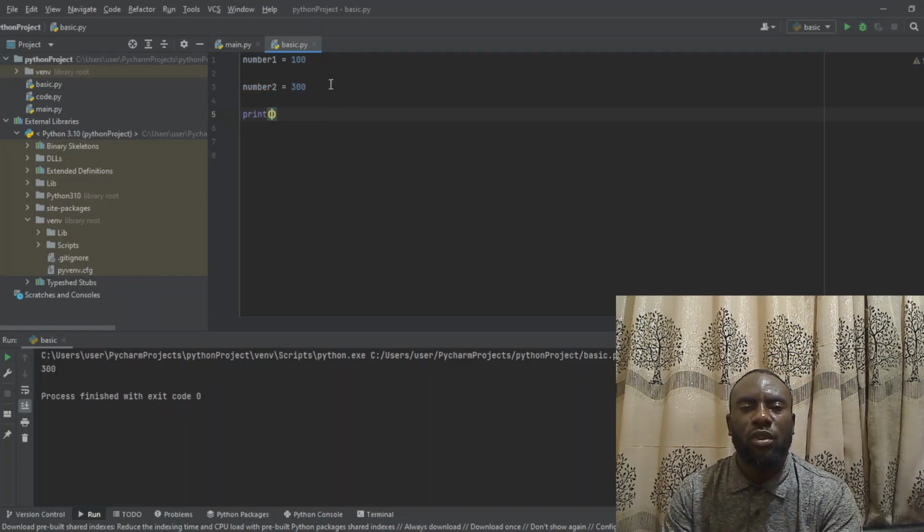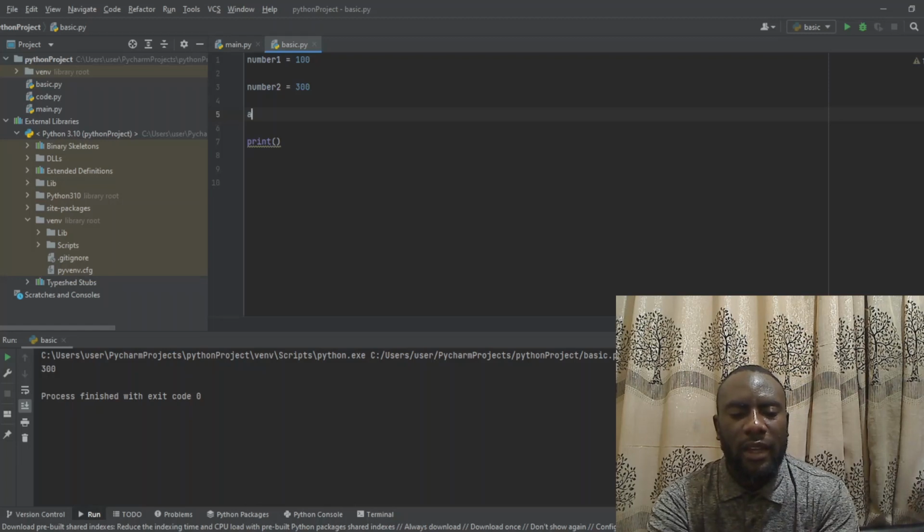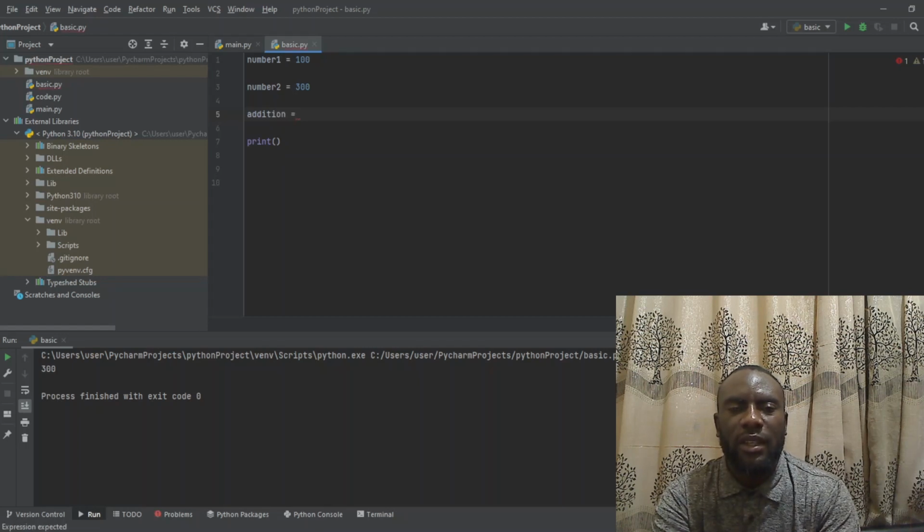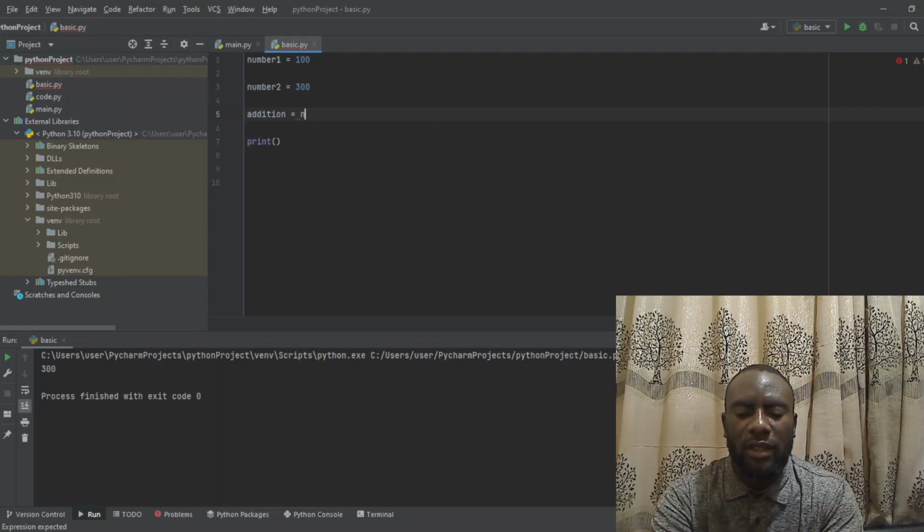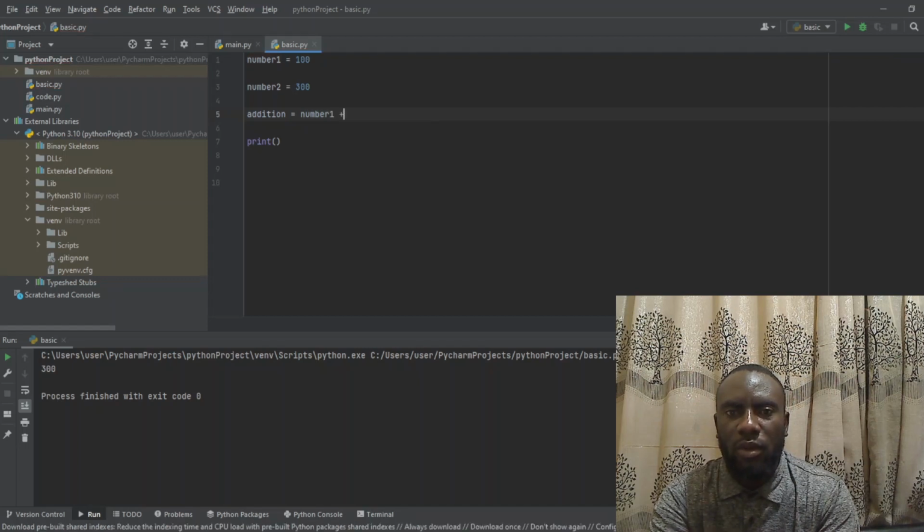We can also do some additions. If we like, we can say addition, that is another variable we are creating. This variable we are calling addition. That is to say we want to add number 1 and number 2. So we can say number 1, then plus number 2.